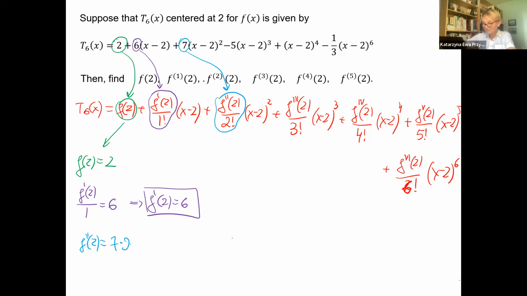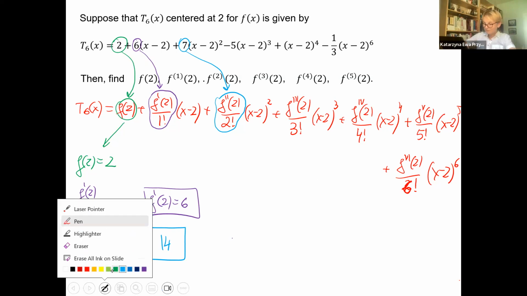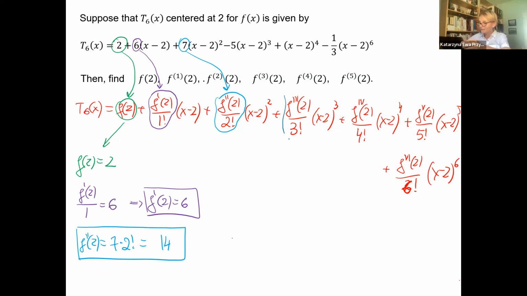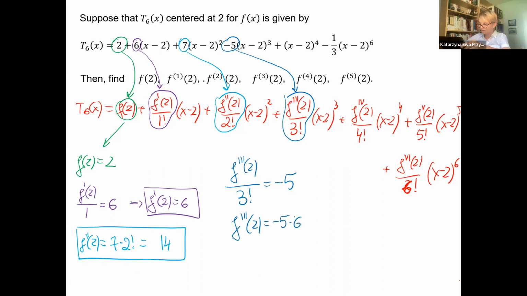It's 7 times 2 factorial. It is 14. Okay, the third derivative, yeah, -5. Please do not just say that this is -5, because we still have the factorial. That means the third derivative at 2 will be -5 times 6, -30.